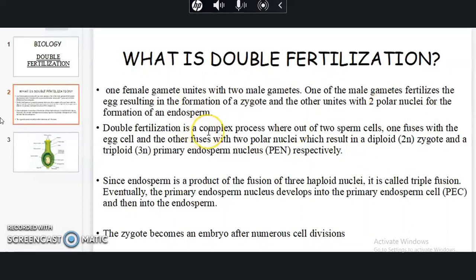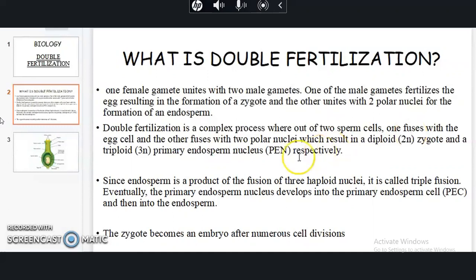Double fertilization is a complex process where, out of the two sperm cells, one fuses with the egg cell. The sperm cell is a haploid cell and the egg cell is a haploid cell. Therefore, the fusion of one sperm cell and one egg cell results in the formation of a diploid zygote. The second sperm cell fuses with the two polar nuclei. The two polar nuclei contain two haploid nuclei, so it is a diploid cell.